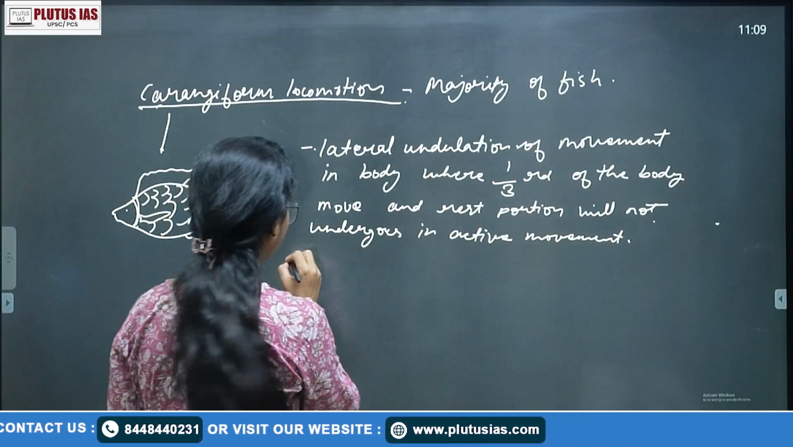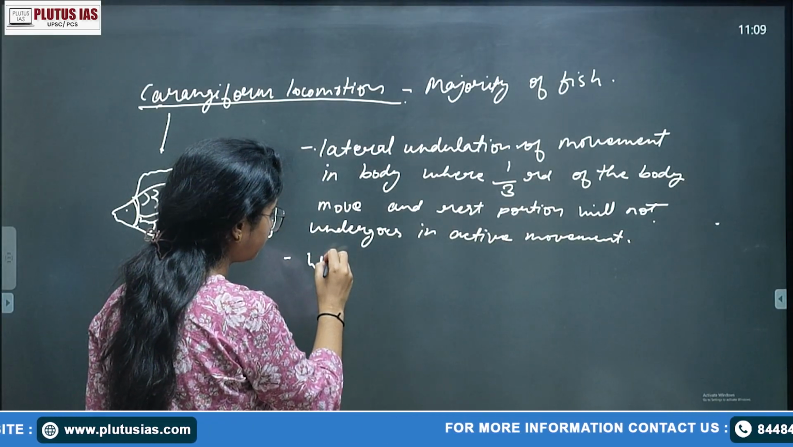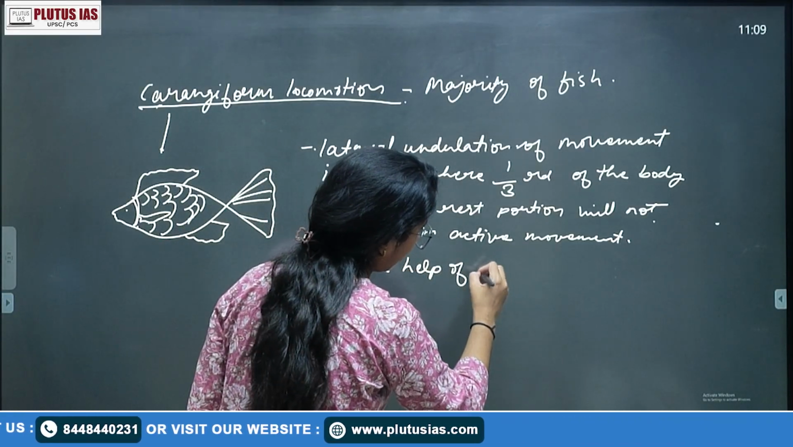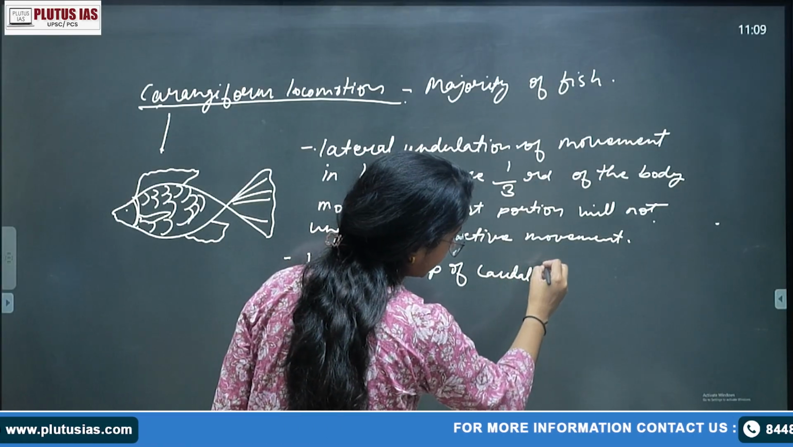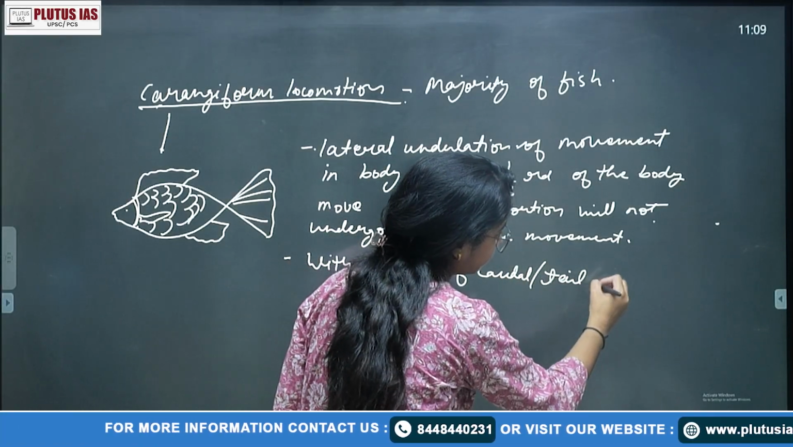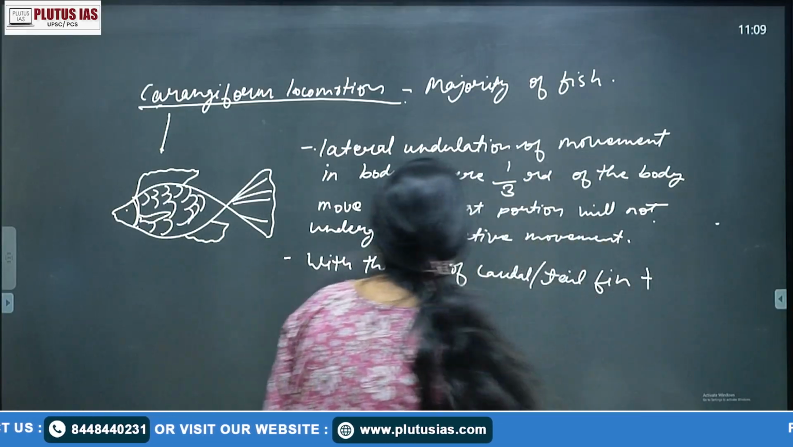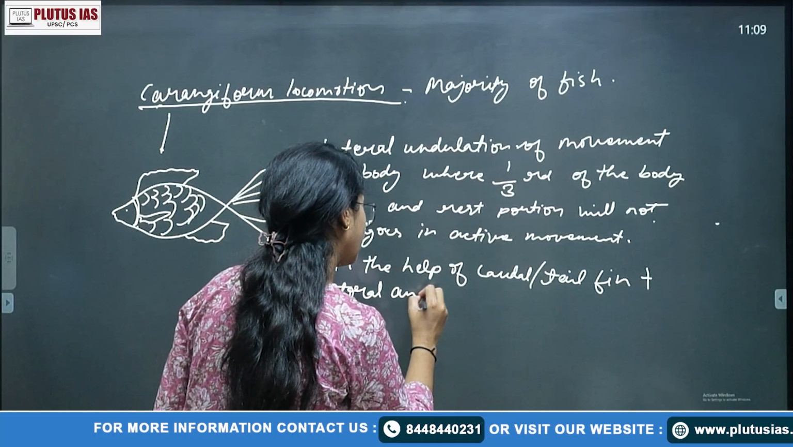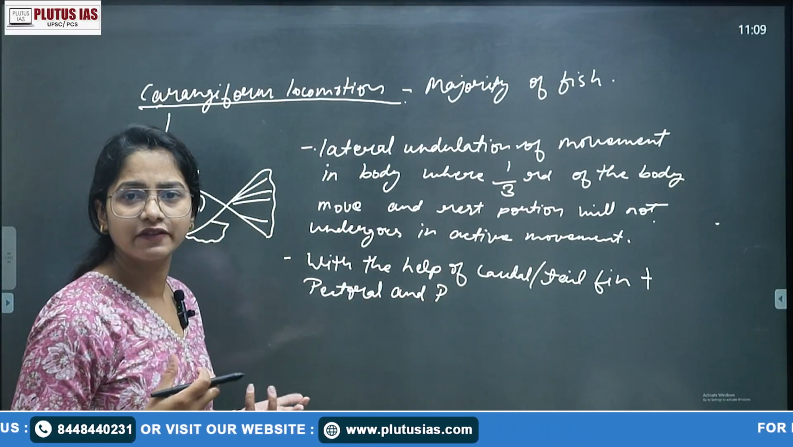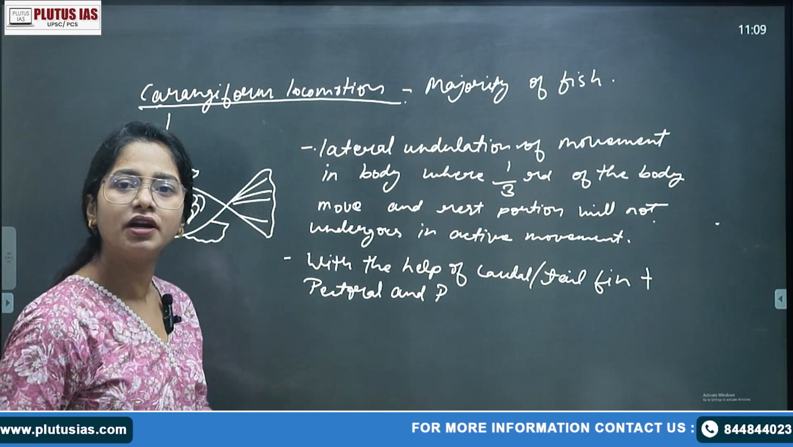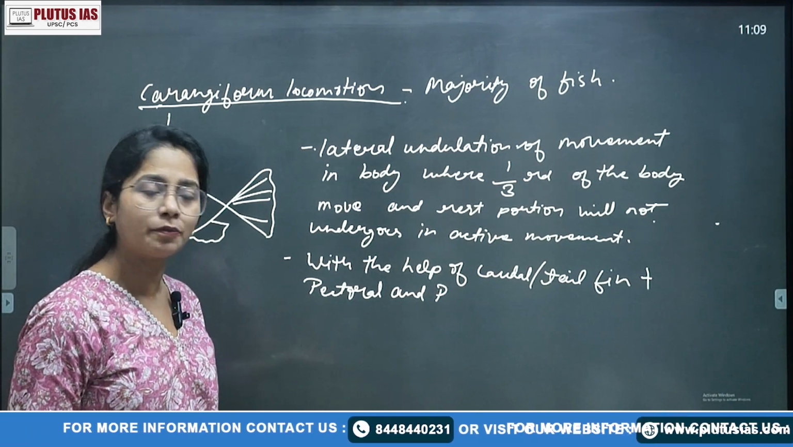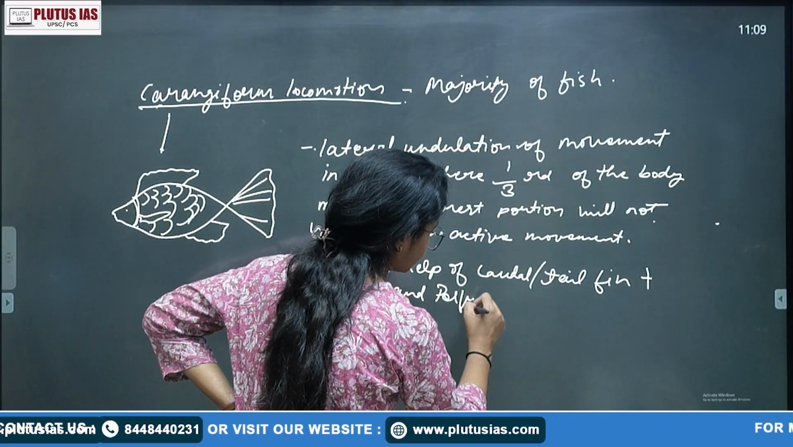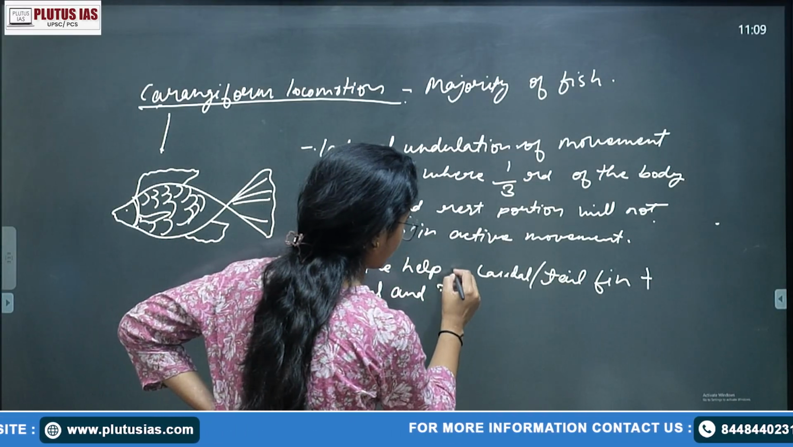This type of locomotion is with the help of the caudal fin, or you can say tail fin, plus pectoral and pelvic fins. We can see even in the human body, this is the pectoral girdle, and the hip portion below is your pelvic girdle, right? Pectoral and pelvic.